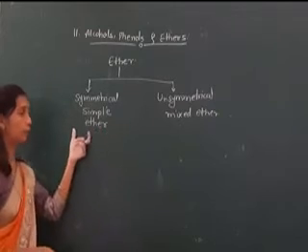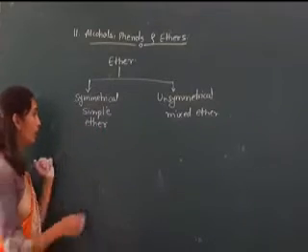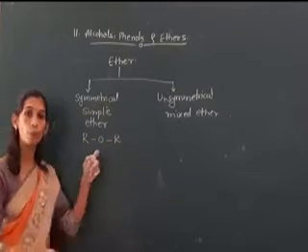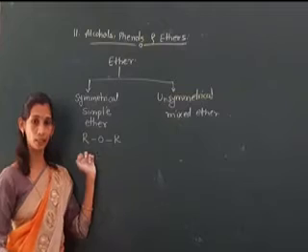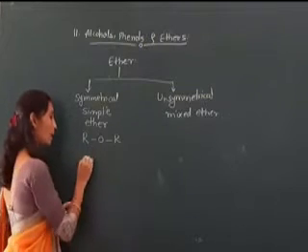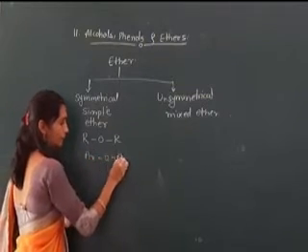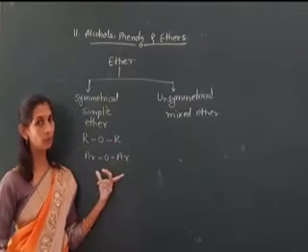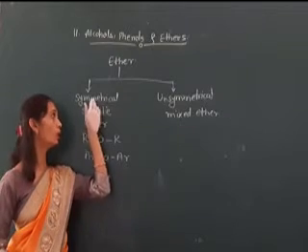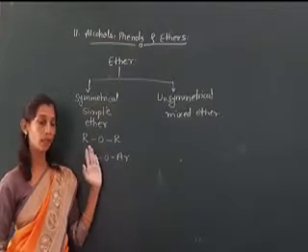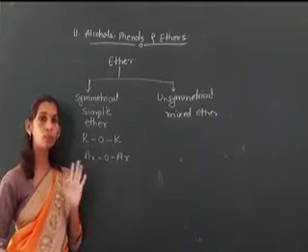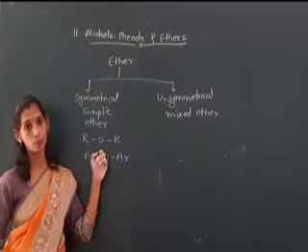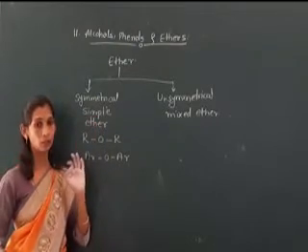Now here, in symmetrical ethers, the same alkyl group is attached to the oxygen on both sides, or the same aryl group is attached to the oxygen. Same alkyl or same aryl, they are considered simple ethers. On both sides of that O, the same group is attached, then that type of compound is known as a simple ether.